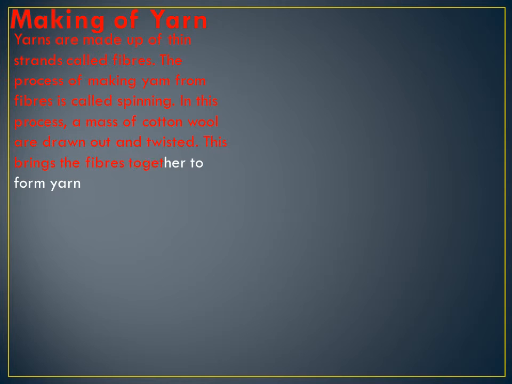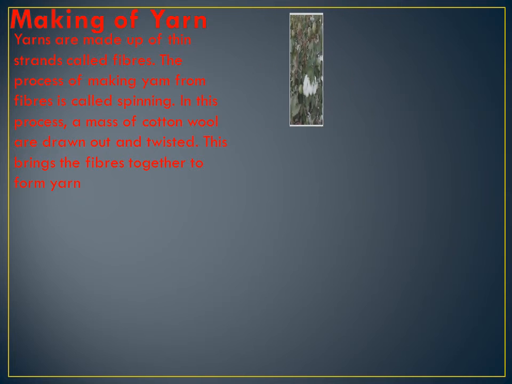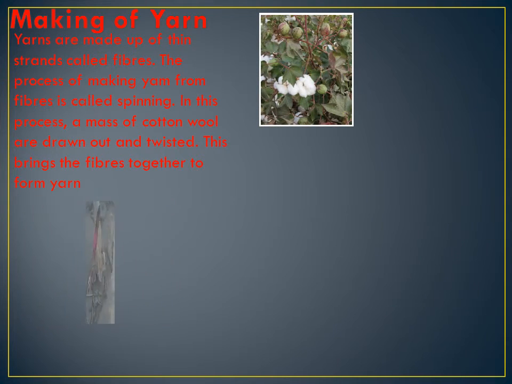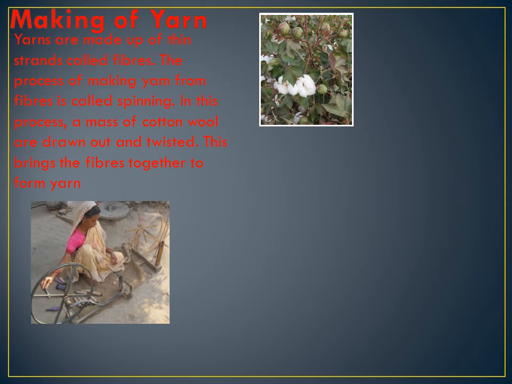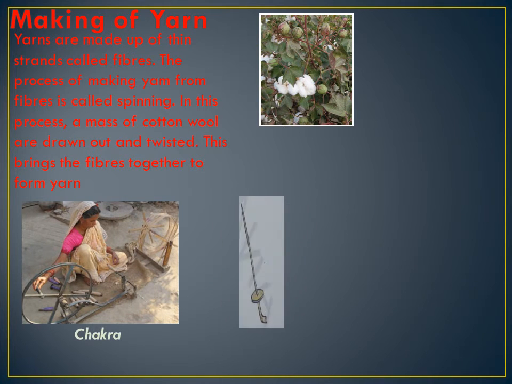Now see the cotton, how it comes on a plant, isn't it? White, cottony. You can see in the picture. Ladies use a charkha, and they make a wheel. Continuous twisting of the fiber will make yarn.